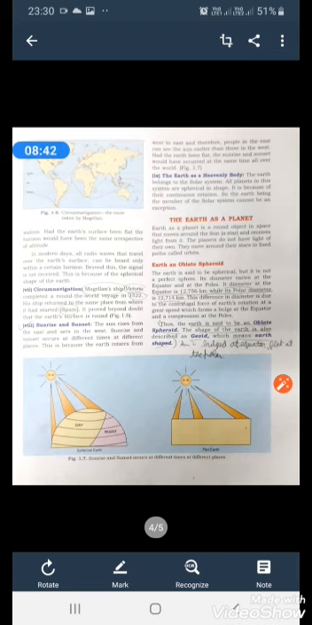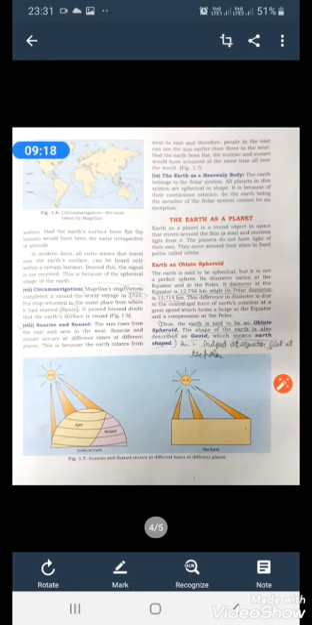Now, continuing. Circumnavigation. Magellan's ship Victoria completed a round-the-world voyage in 1522. His ship returned to the same place from where it had started, Spain. It proved beyond doubt that the earth's surface is round. Now, Magellan was the person who made a voyage around the earth. He started from one place, and after journeying through sea around the world, he came back to the same place, and this proved that the earth is spherical in shape.